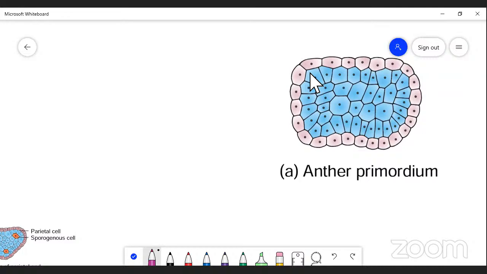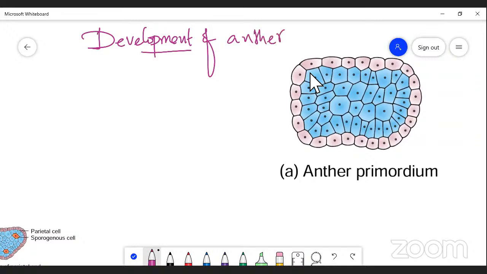The anther primordium is a group of initials surrounded by epidermal cells. I'm talking about the development of the anther.